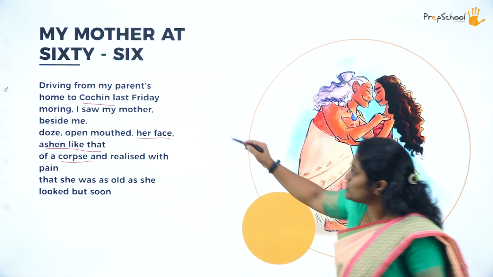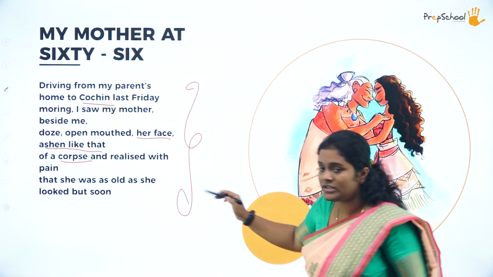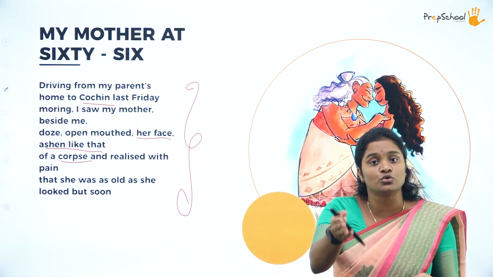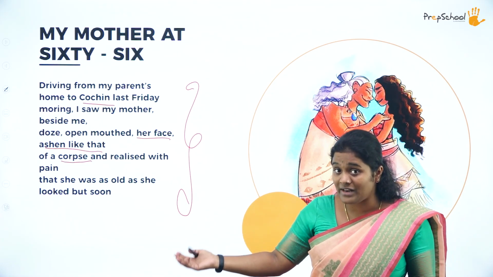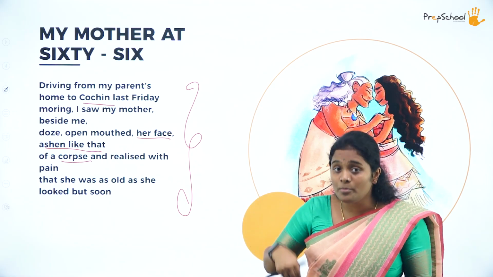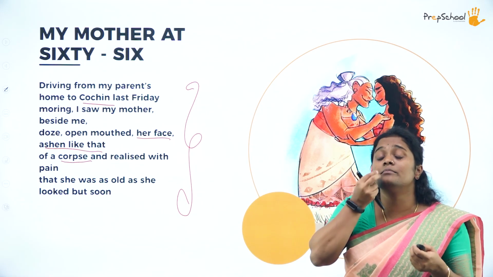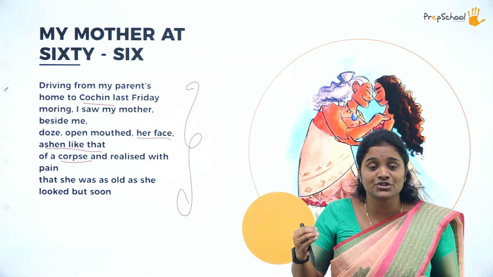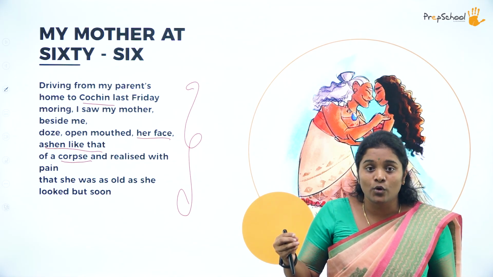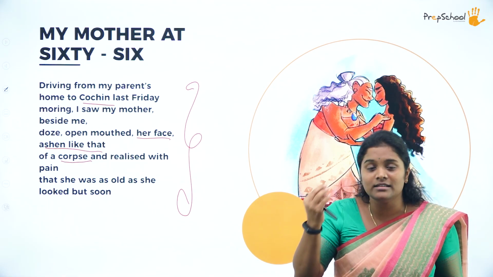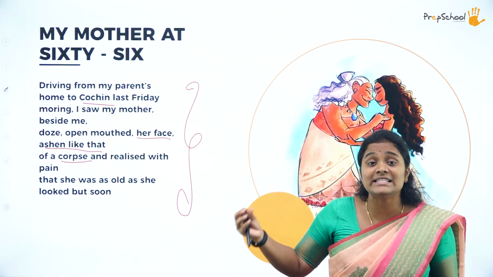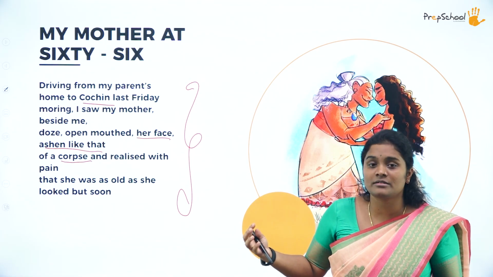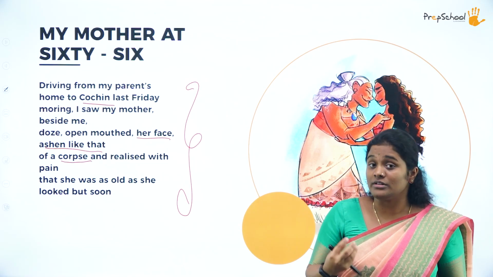Then what else? You see no particular rhyme scheme over here. Okay? The scene is set. The poet is driving from her house to Cochin in the car to catch a flight. We see that the mother of the poet is dozing next to her and her mouth is open. Then what else is there? Her face is ashen like that of a corpse. Okay? The face is pale and colorless like a dead body, and this realization hurts the poet very much. It pains her to see her mother and realize such a thing.